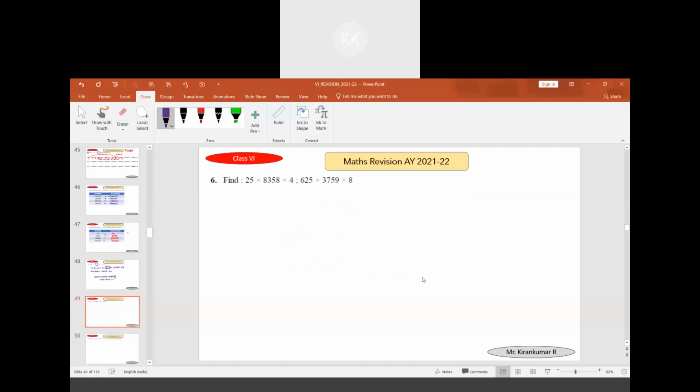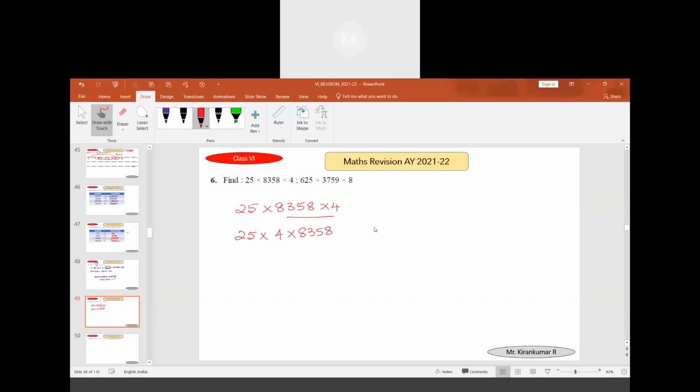Moving on to the next one, we have to find the product. Here there are two sub questions. 25 multiplied by 8358 into 4. In this, we can write it as 83,580 times 4, which gives 3,35,800.